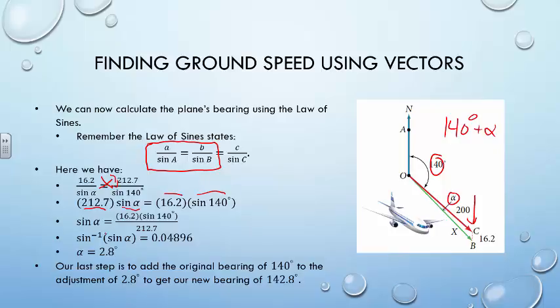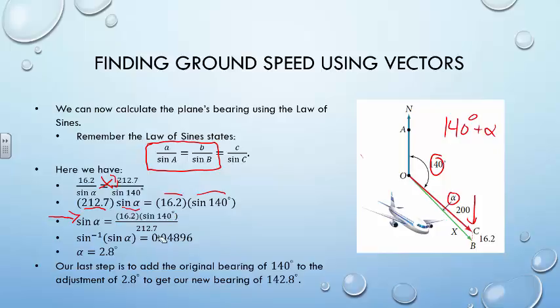And we rearrange this by dividing both sides by 212.7, and we end up getting this whole equation right here. The sine of alpha is equal to 16.2 times the sine of 140 degrees divided by 212.7.